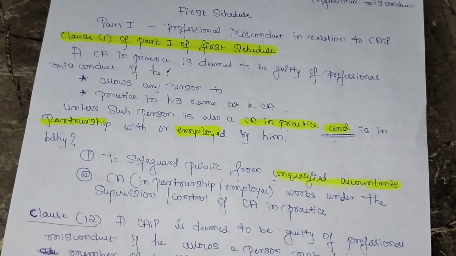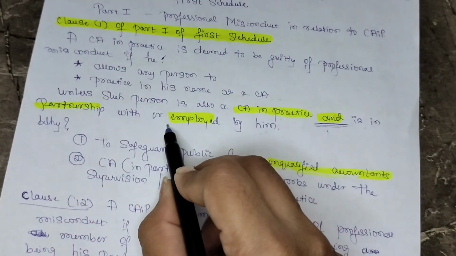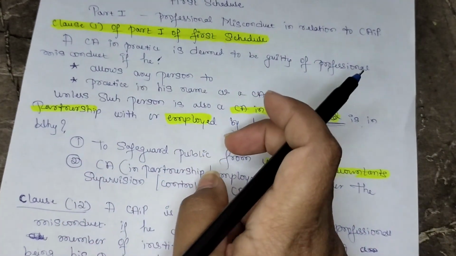If the CA in practice allows any other person, for example his brother, his relative or his friend who is not a CA in practice, or who is an MBA graduate or BCom graduate, to act as a CA or to practice in his name or to use his name to provide CA services, then he is found guilty of professional misconduct, because that person is not a CA in practice and also is not in partnership or in employment with the CA in practice.